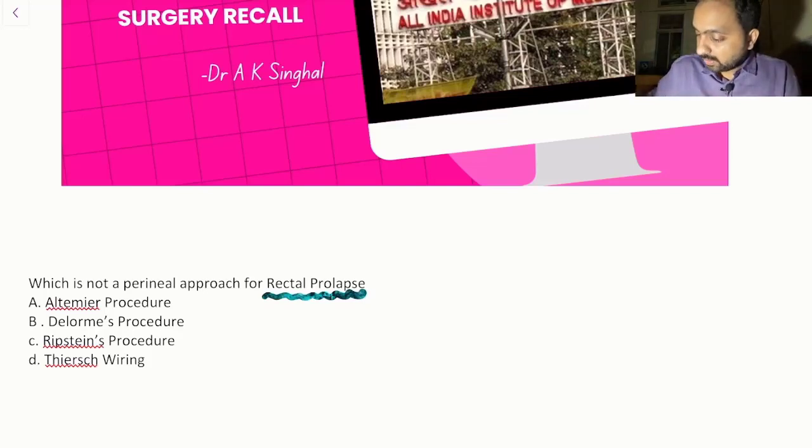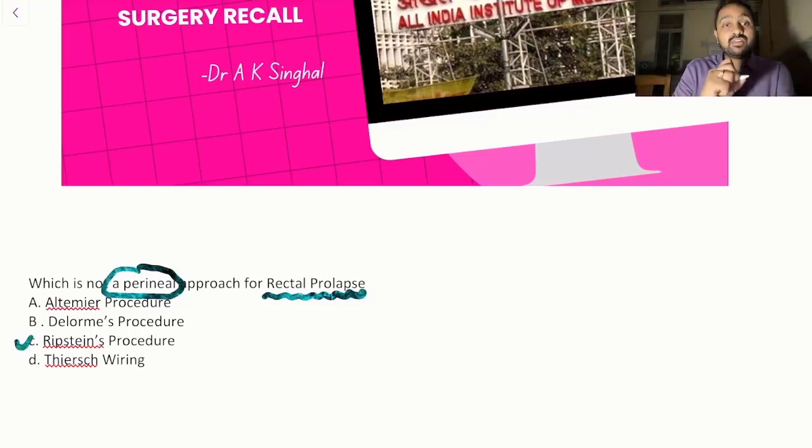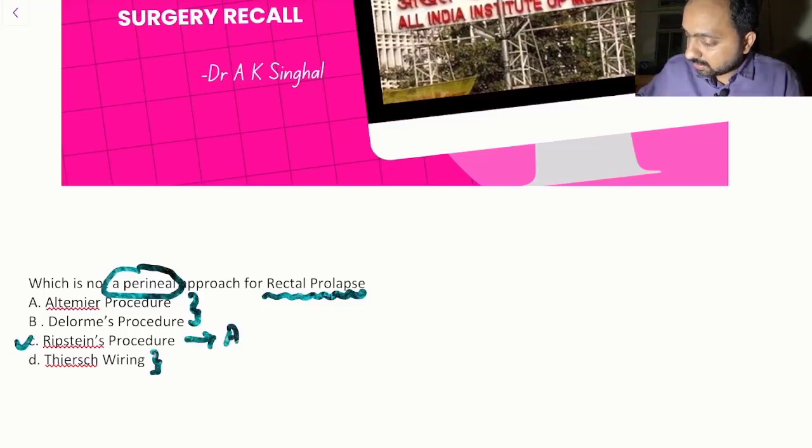Here, not a perineal approach, the answer would have been Ripstein's procedure. The rest are your perineal approaches, and Ripstein procedure is your abdominal approach.